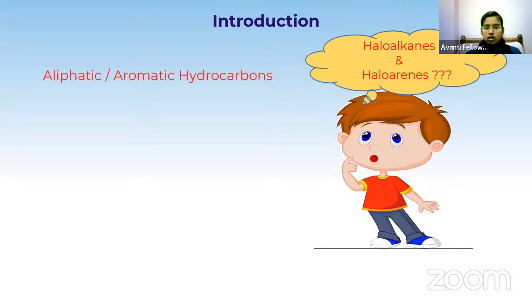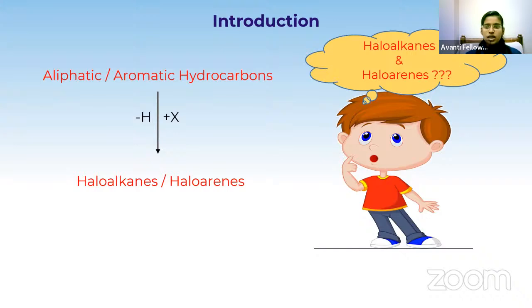To an aliphatic or aromatic hydrocarbon, aliphatic meaning the alkanes part only, if we remove one hydrogen and add one halogen, we get a haloalkane or haloarene.